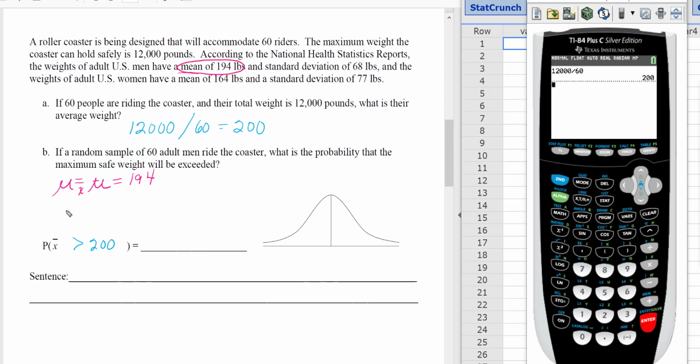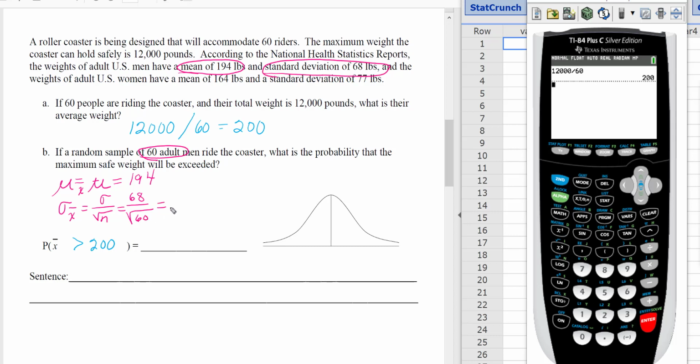Now the standard deviation of the sample means is going to change, and that's going to be the standard deviation of the men divided by the square root of n, which is our sample size. In this case, the standard deviation of the men is 68 pounds. So we take 68 divided by the square root of n. N is our 60 adult men.